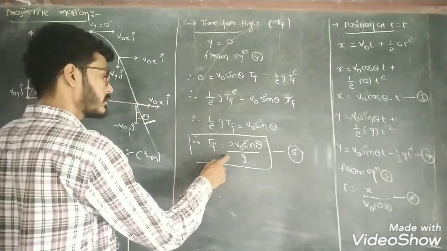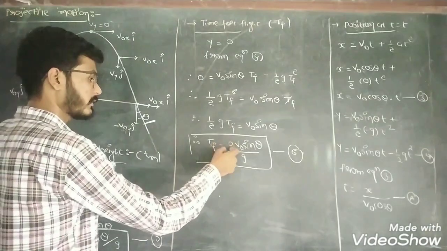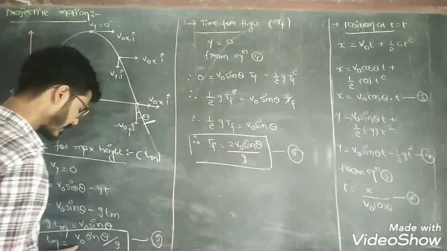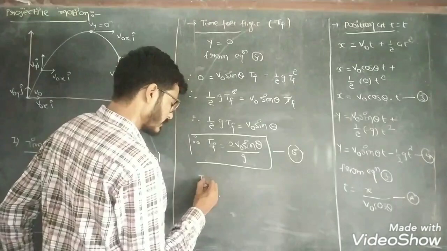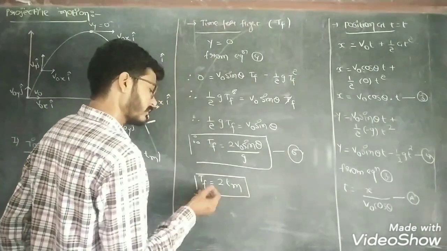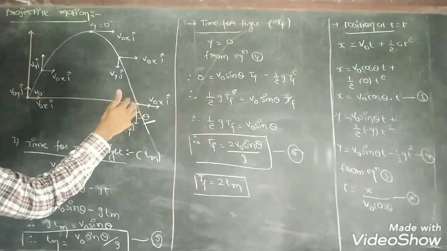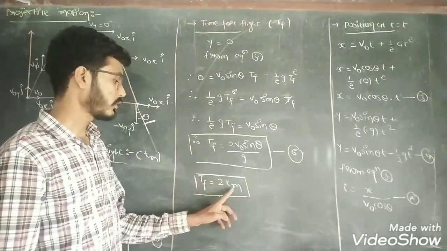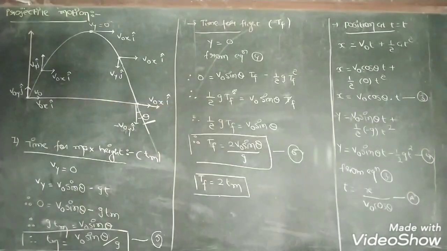Equation number 6 is 2 times equation number 5, because here a 2 multiplies v0 sin theta divided by g, which is the value of tm. So we can say that TF is equal to 2 times tm, which is expected because of the symmetry of the parabola. The total time of flight is double the time to maximum height.